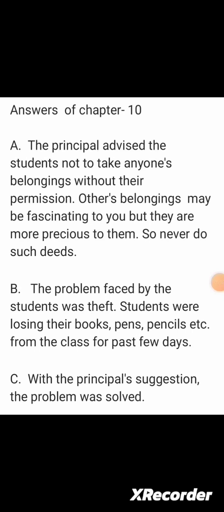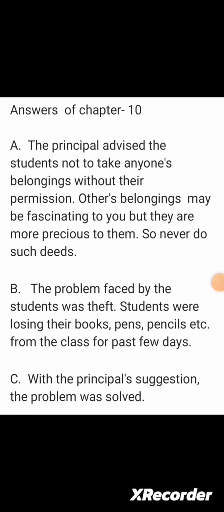Second, what was the problem faced by the students of 4th C? The problem faced by the students was theft. Students were losing their books, pens, pencils, etc. from the class for the past few days.